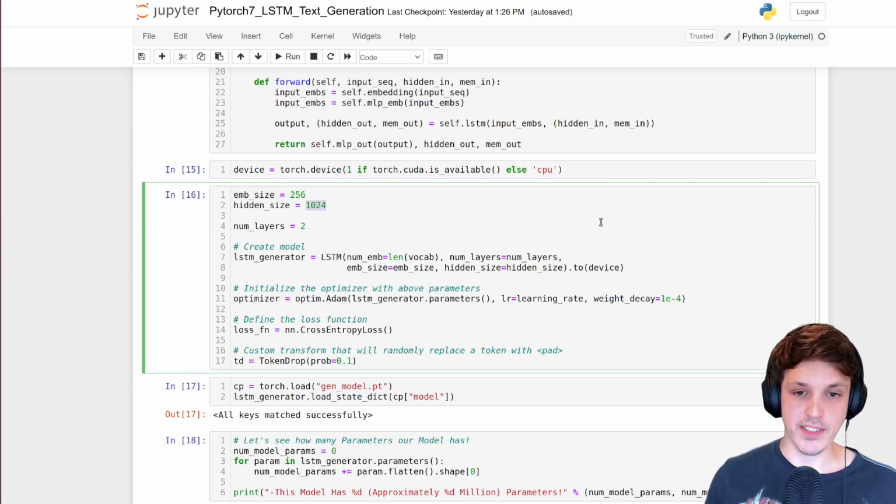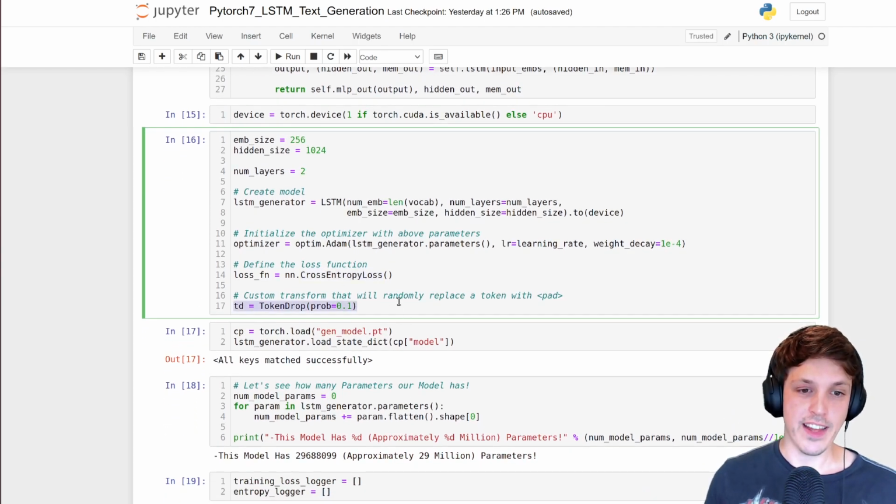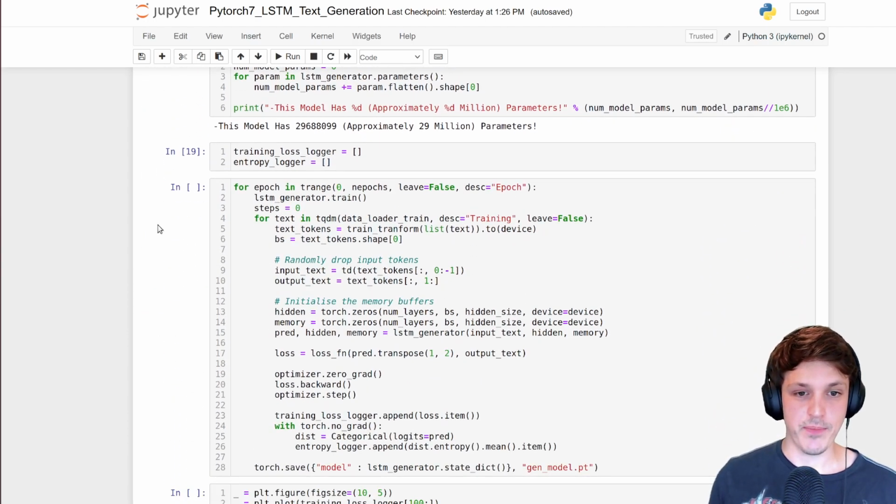We have our Adam optimizer, and we are using cross entropy loss. Like I said, we are just doing classification. And I've also created that token drop transform, so it's going to randomly drop some of the input tokens every now and then.